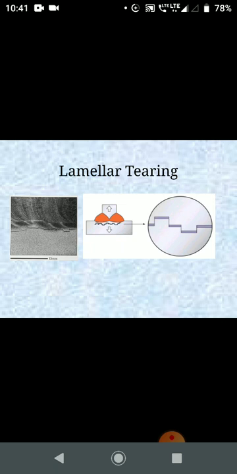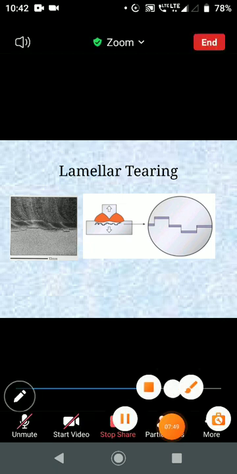And then the industrial areas that are seriously affected by laminar tearing include the following: the machine tool industry, the T and corner joints of the bed and frame in heavy plates, and offshore platforms welded, attached to boilers and thick-walled pressure vessels as well. So these are the laminar tearing cases that we discussed.